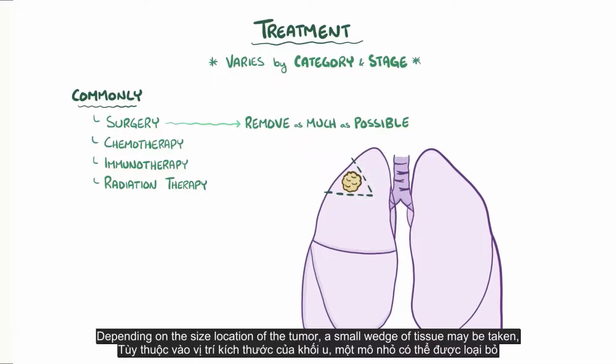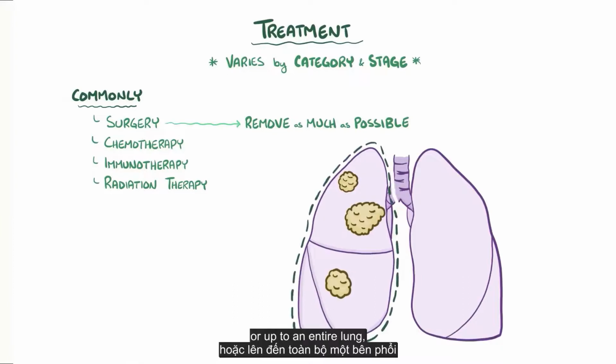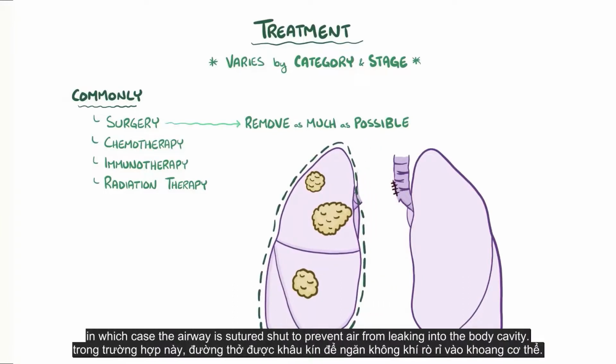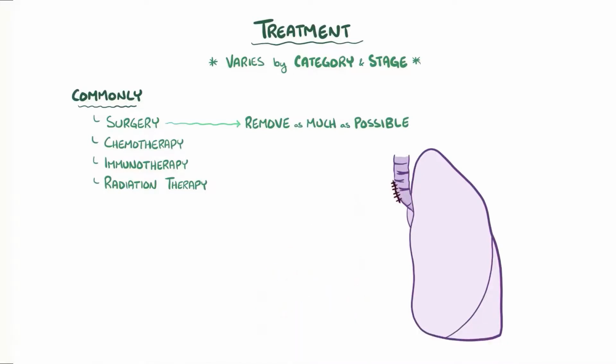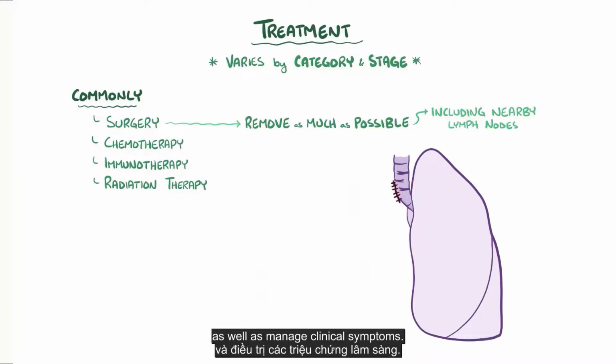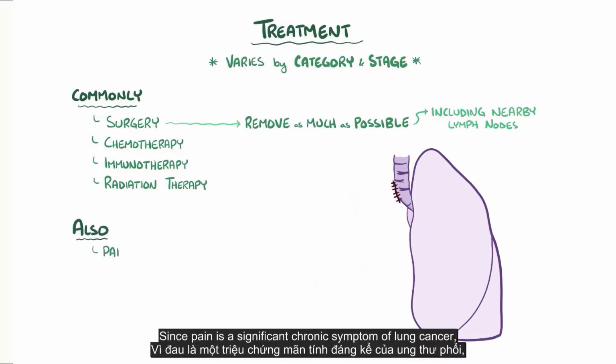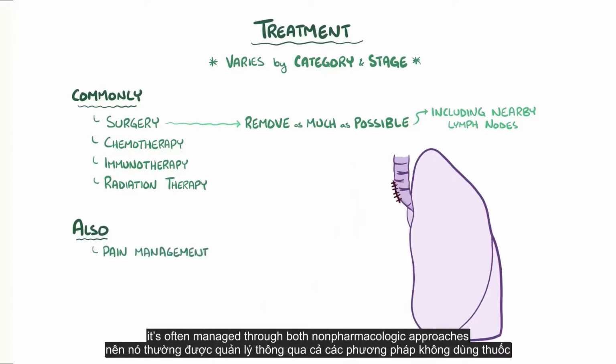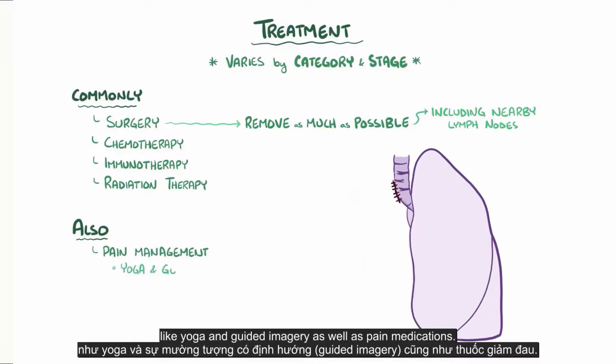Depending on the size and location of the tumor, a small wedge of tissue might be taken, or up to an entire lung, in which case the airway is sutured shut to prevent air from leaking into the body cavity. In addition, it's common to remove nearby lymph nodes, to which the tumor might have metastasized to, as well as manage clinical symptoms. Since pain is a significant chronic symptom of lung cancer, it's often managed through both non-pharmacological approaches like yoga and guided imagery, as well as pain medications.